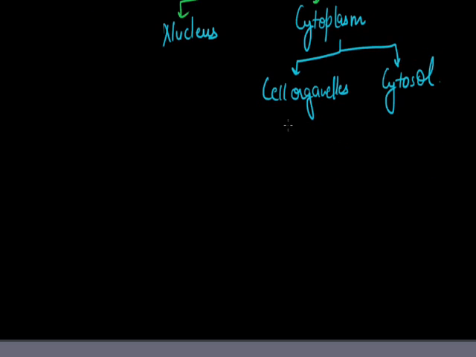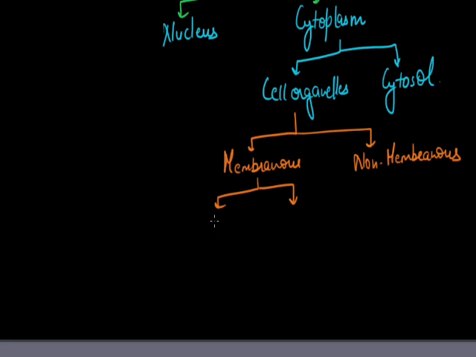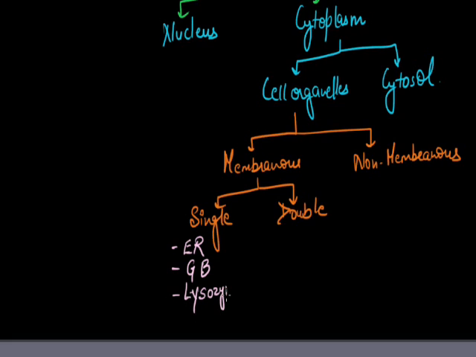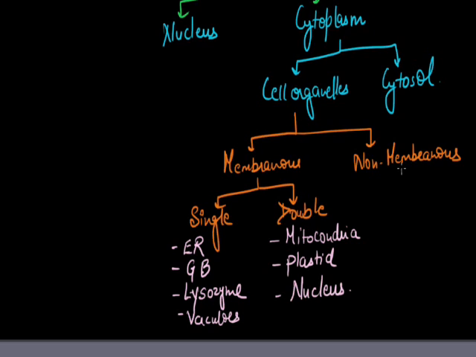If we take the cell organelles, they are further divided into two: membranous and non-membranous. Membranous are also of two types: single membrane and double membrane. In single membrane, we will deal with endoplasmic reticulum, Golgi body, lysosome, vacuoles. And in double membrane, there are mitochondria, plastid. Nucleus is also double membrane. Non-membranous are ribosome, cytoskeleton.